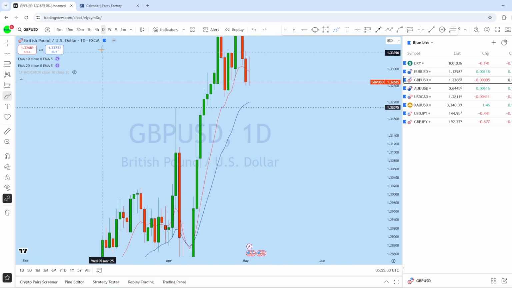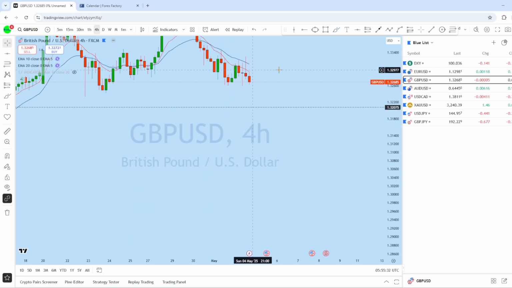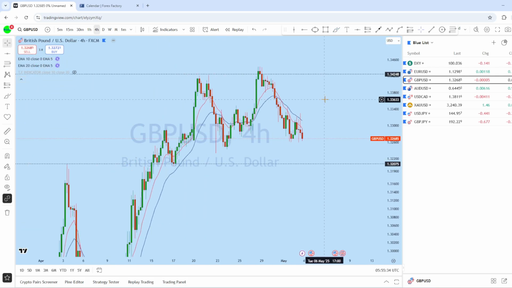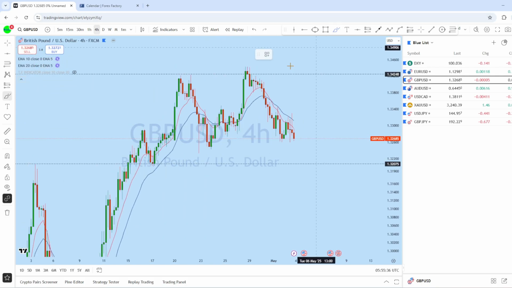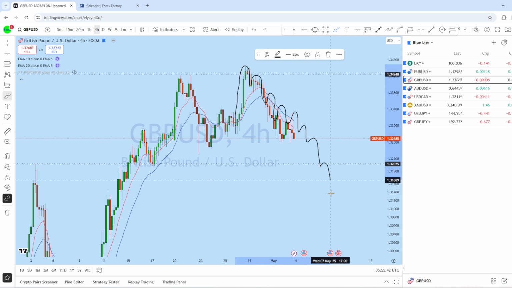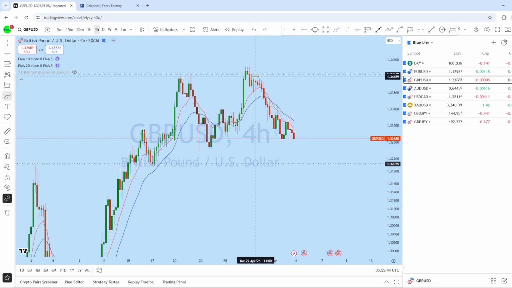Looking at the 4-hour chart here on GBPUSD, we can see that from the 4-hour this is an upside move here, followed by multiple times the candle has closed with a multiple liquidity grab. Here is a liquidity grab, the market drops, and also here is a liquidity grab drop, there is a liquidity grab drop.